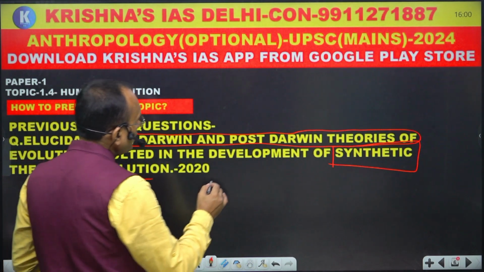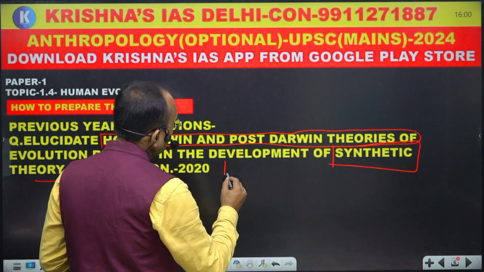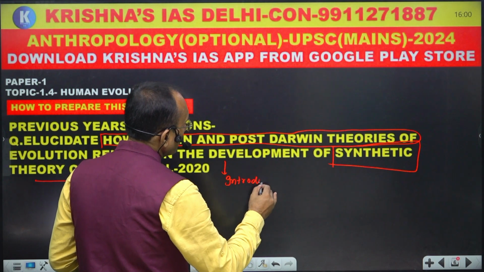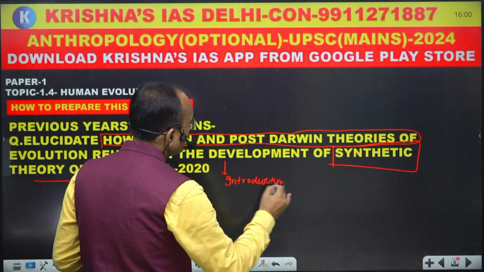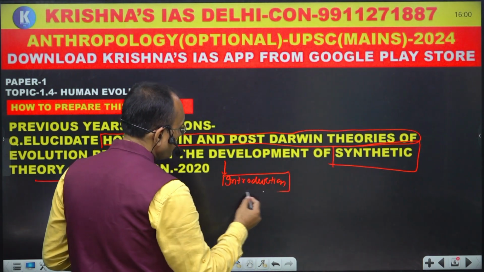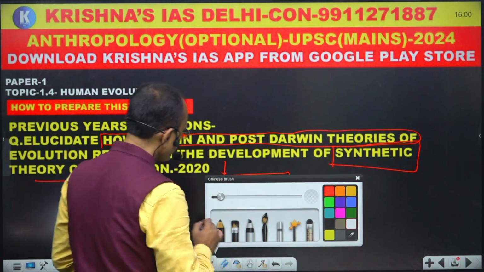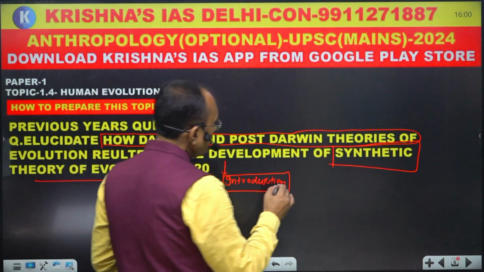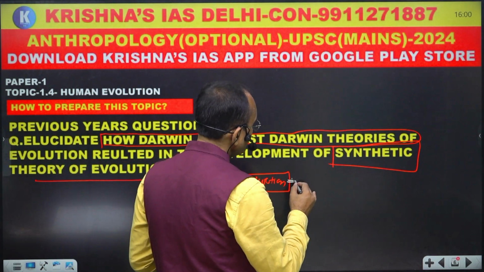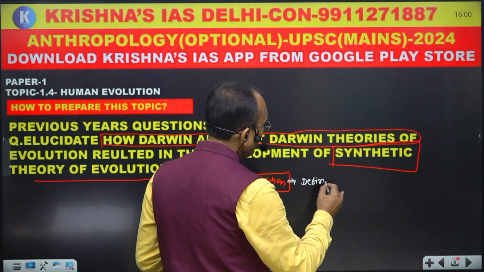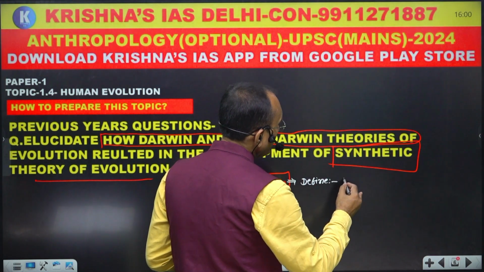First, you should write your introduction. In the introduction, you should at first define evolution, or define organic evolution.